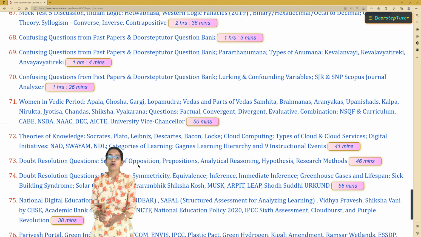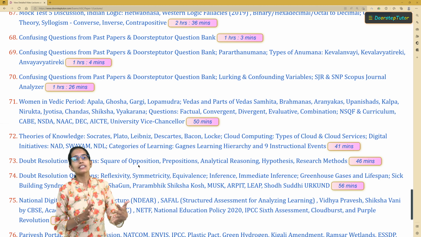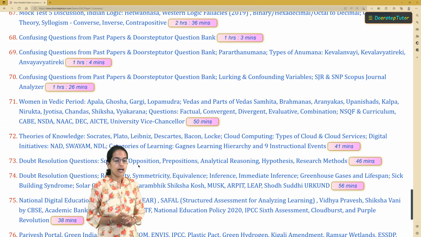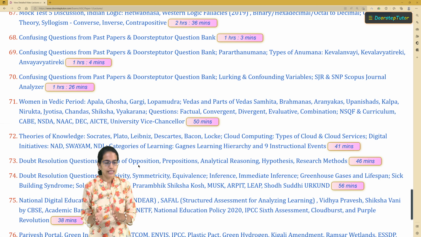So this time it could be MUSK. RUSA is for Rashtriya Uchchatar Shiksha Abhiyan, MUSK is for Madhyamik Shiksha, and therefore this could be another important question for your upcoming sets of examination.